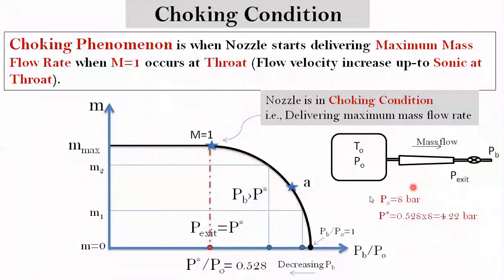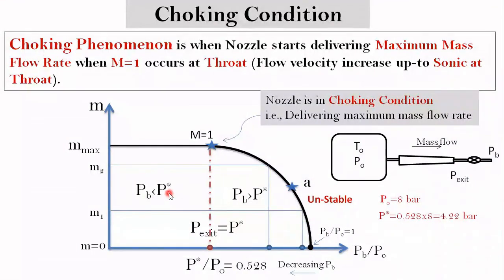So slight fluctuation in back pressure will result in fluctuation in the mass flow rate, and in turn fluctuation in the thrust. So if you are operating your nozzle in this region, you will see an unstable operation of nozzle.